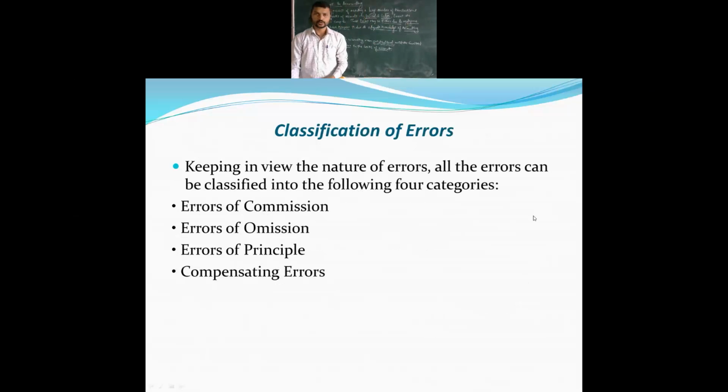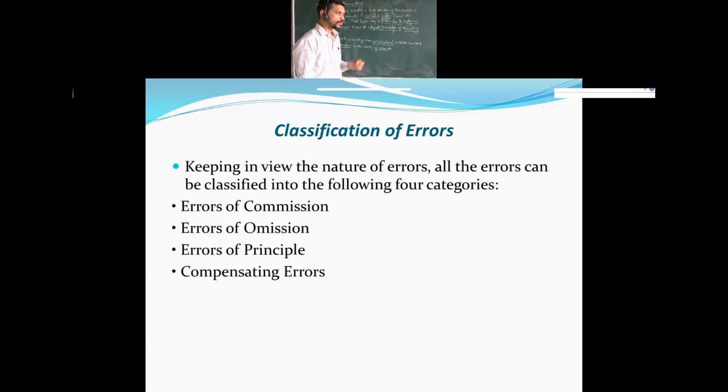Here, as I told you, I will tell you the error of omission in the next slide. These are the slides. These are the classifications of errors. In the classification of errors, you are going to know the main errors which occur, not in the books of account, but in the rectification of accounts. So here, rectification of errors. See how the errors will take place and how we are going to solve all the errors that we are going to discuss here.